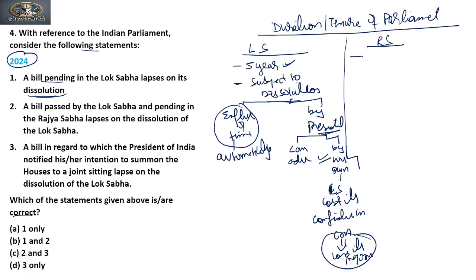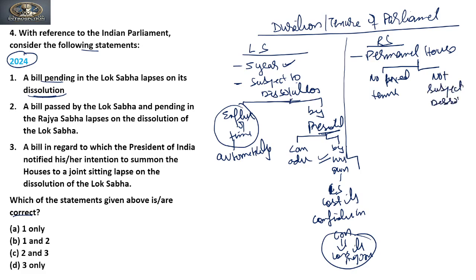Whereas the Rajya Sabha is a permanent house. Now what does this mean? It means it has no fixed tenure or duration, so it is not subject to dissolution. Clear? Then how can a member be removed from the house?